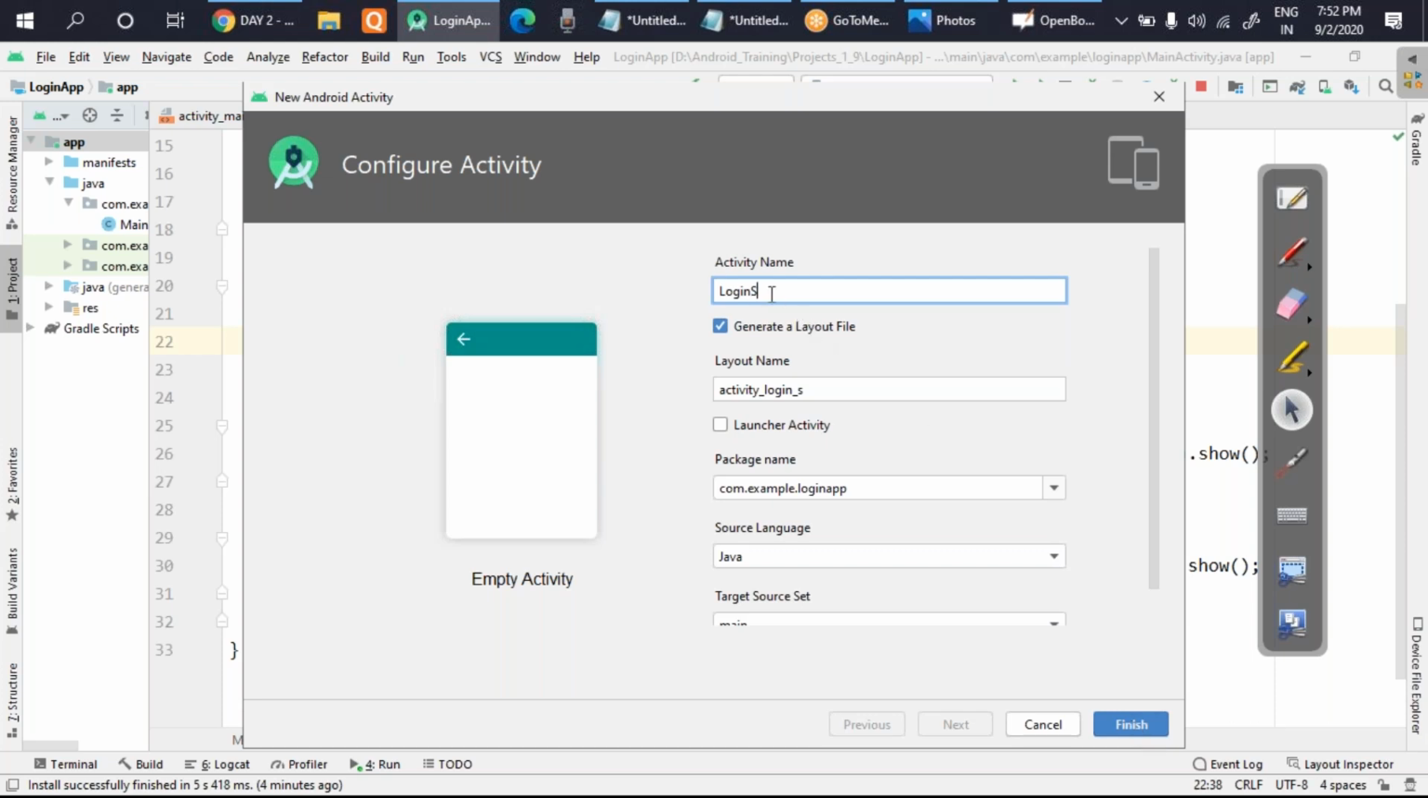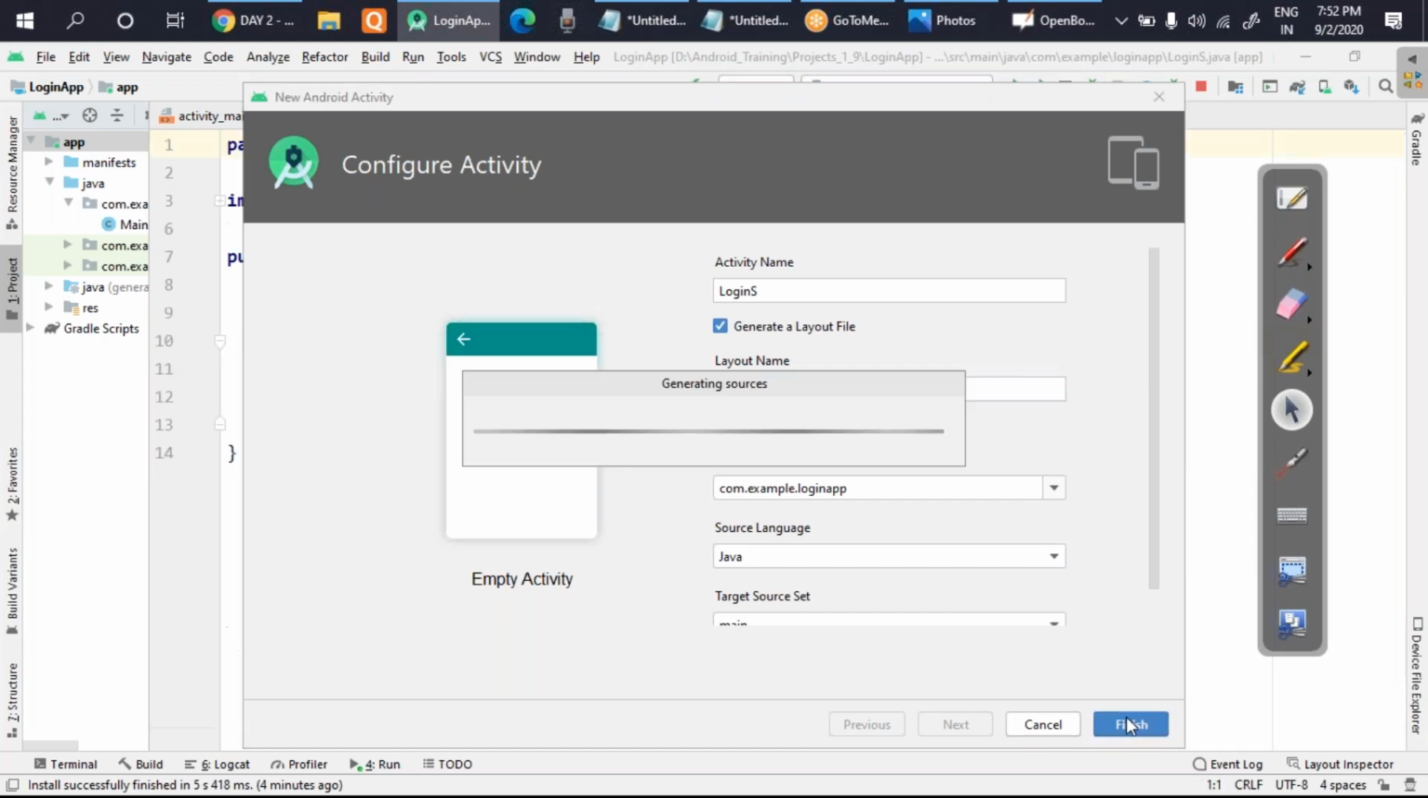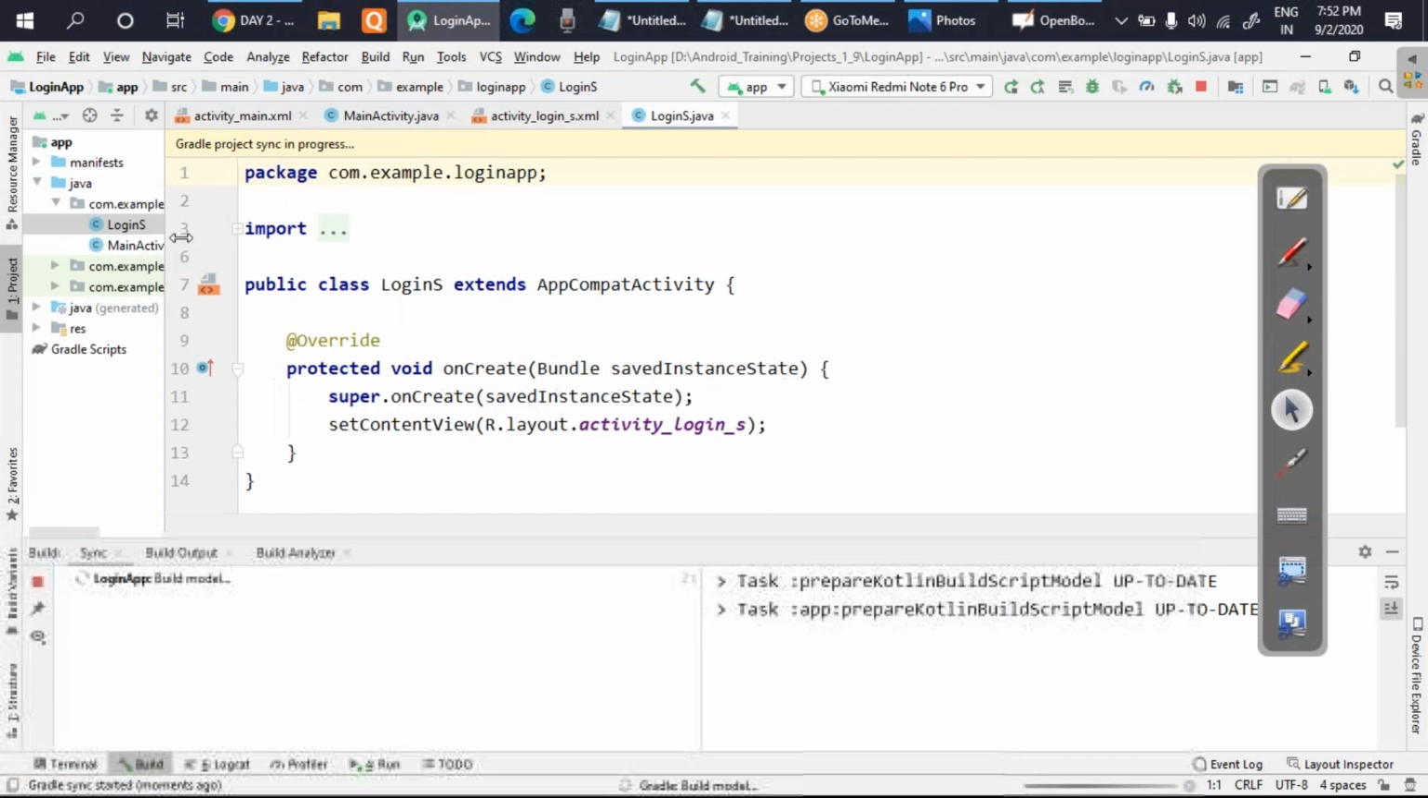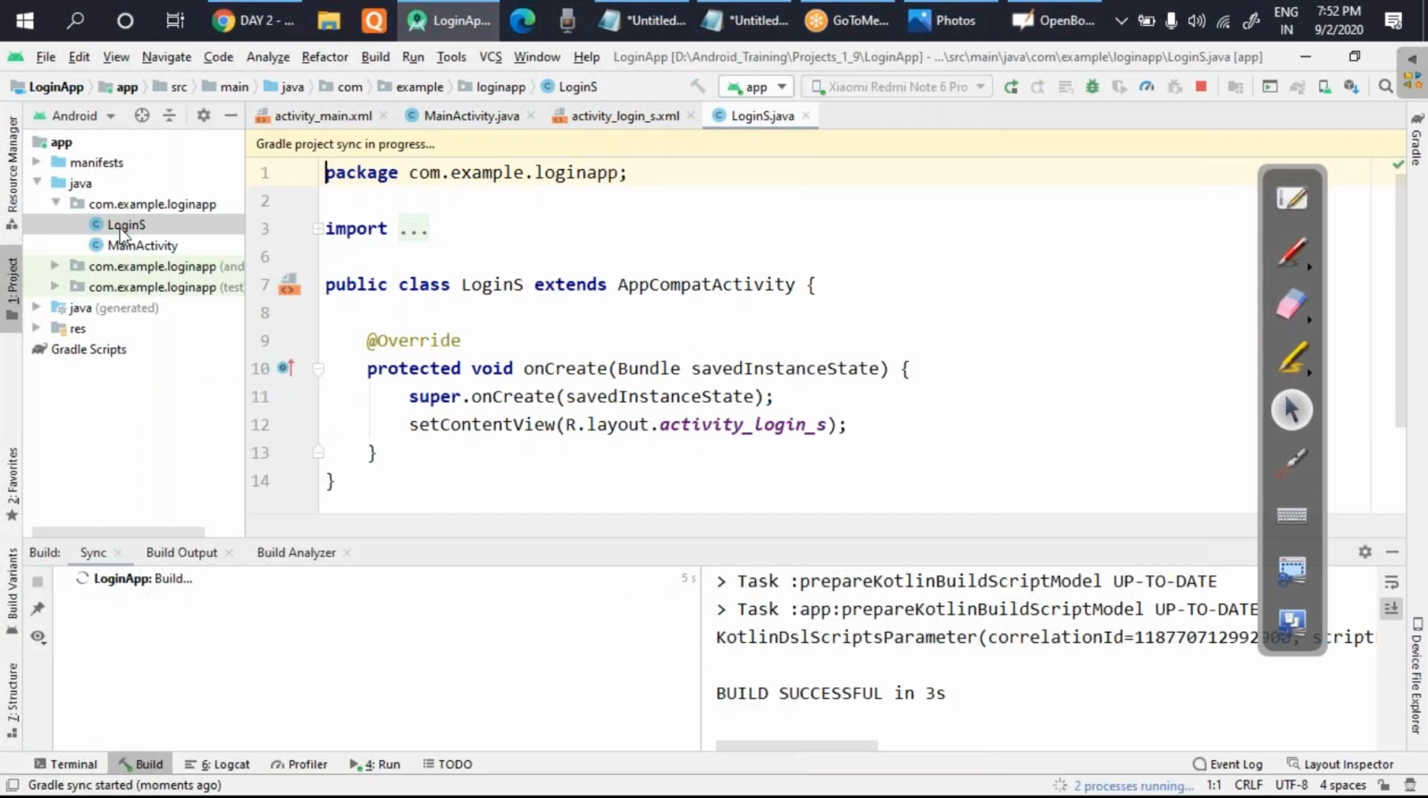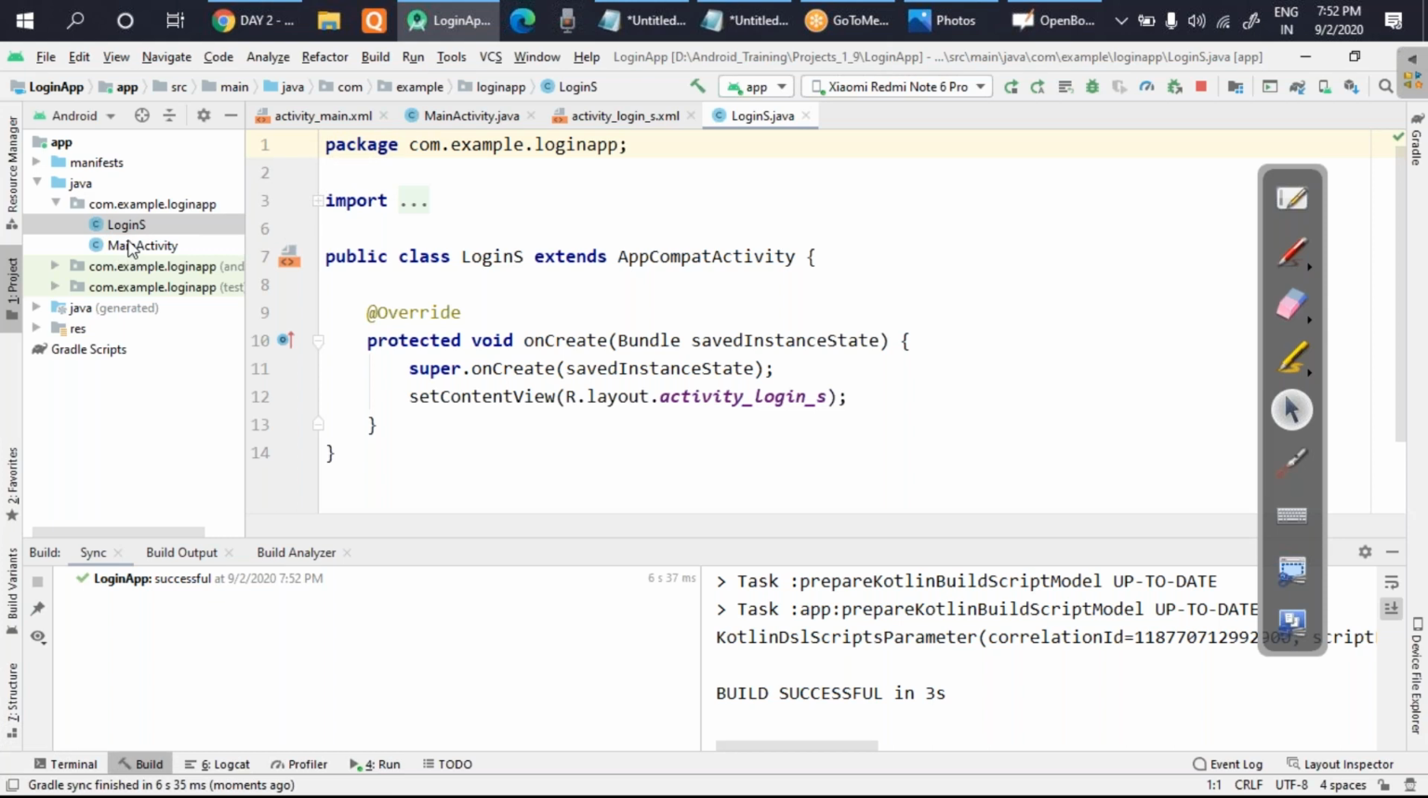You can see also that along with the backend code, the layout file, that is the XML file, will also be created. Okay, so as soon as I click on finish, you will observe in the Java section, in the backend code, a file is created, that is login S, and if you go to the resource part inside layout, you can see one more XML file is there. Okay, so with this you will understand that one more activity page is created. Okay, and as you know that you require one more page, but that I will leave on you.